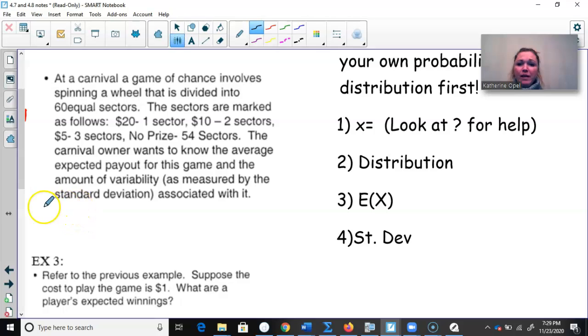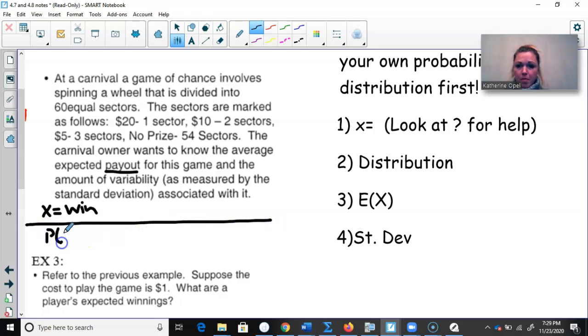How do I do that? Well, let's talk about what our X is. Look at the question to help you. We want to know what the expected payout is. That's how much we are going to win. And then we're going to look at the probability of that happening. Well, the first thing that we could win is $20.